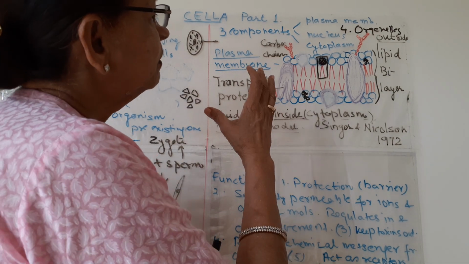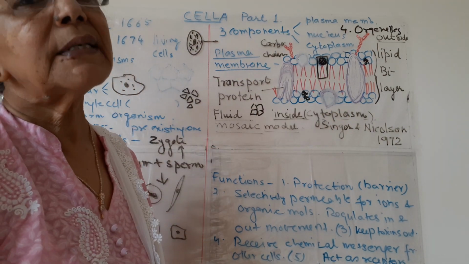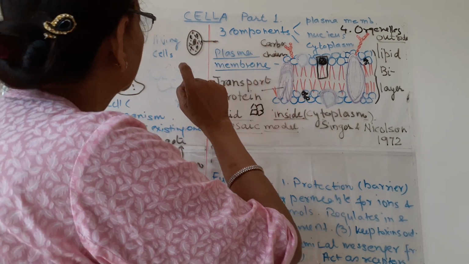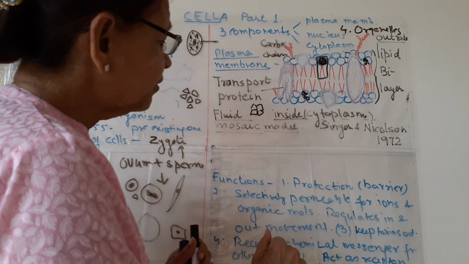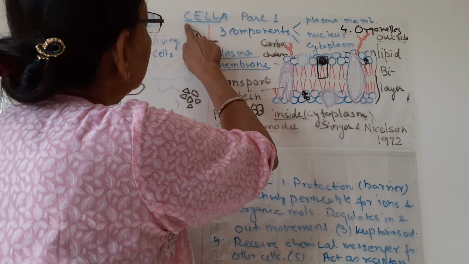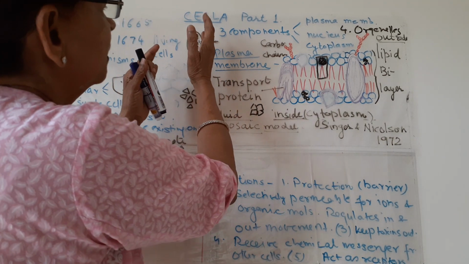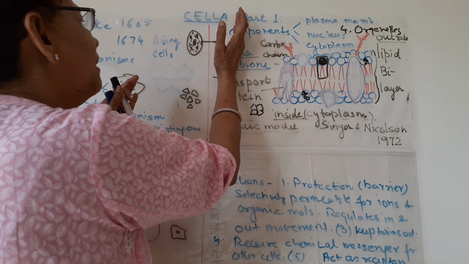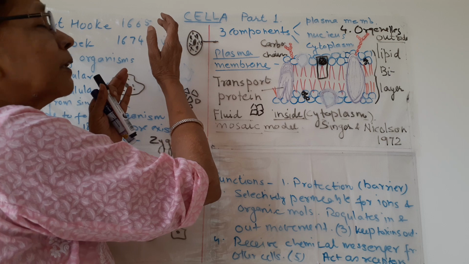The function of plasma membrane is very, very important for the cell. Without this plasma membrane, a cell cannot survive. So you can write down the functions. The first is protection. The cell is protected by this membrane. It forms a barrier between the outside world of the cell and the inside components of the cell.